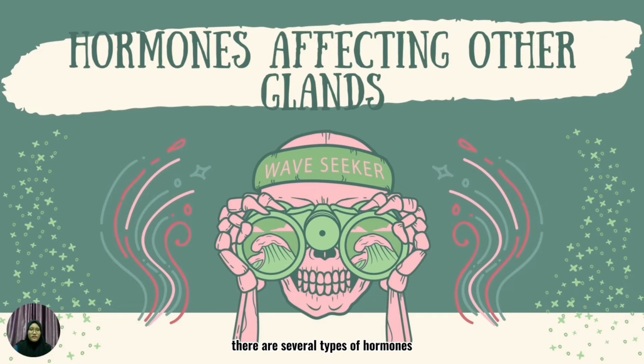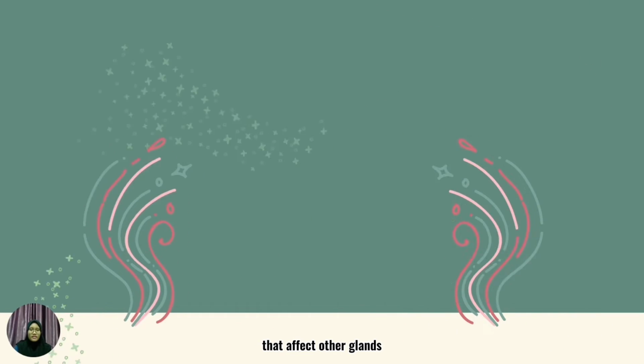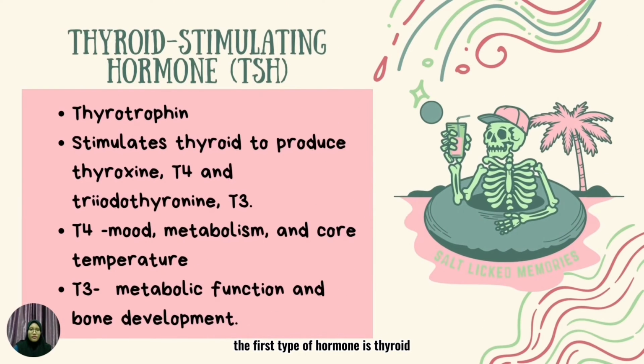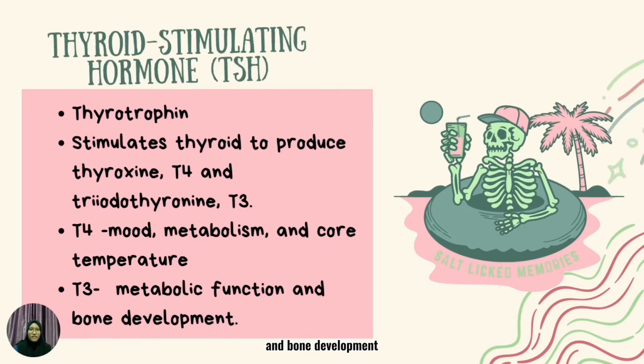There are several types of hormones that affect other glands. The first type of hormone is thyroid stimulating hormone or TSH. It is also known as thyrotrophin. Thyrotrophin stimulates the thyroid to produce thyroxine T4 and triiodothyronine T3. T4 is responsible for your mood, metabolism, and core temperature, whereas T3 is responsible for metabolic function and bone development.